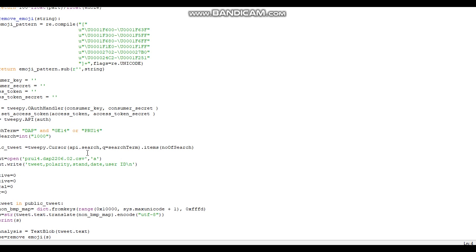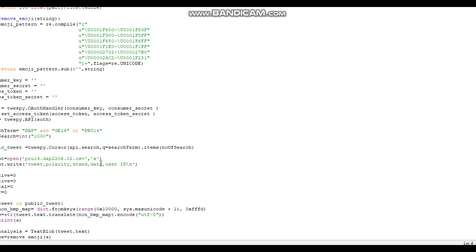Okay, this is where we track Twitter and where we want to save the data. We save the data in Excel, so this is where you create the Excel file.